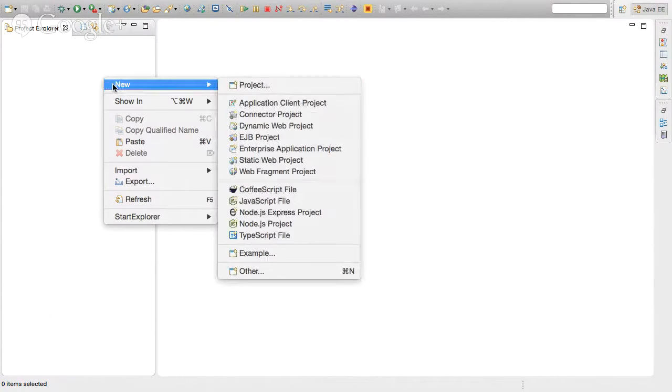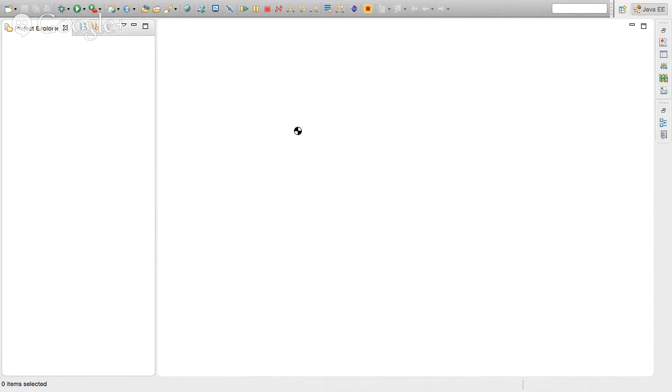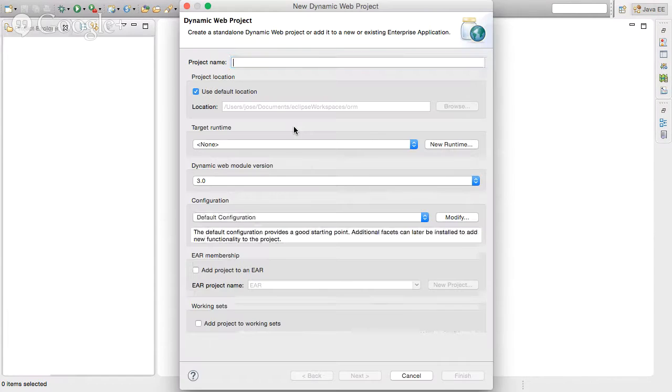All right, so let's get started. Let's create a brand new project. This is a dynamic web project, and what do we call it? Movie social network. Is that it?